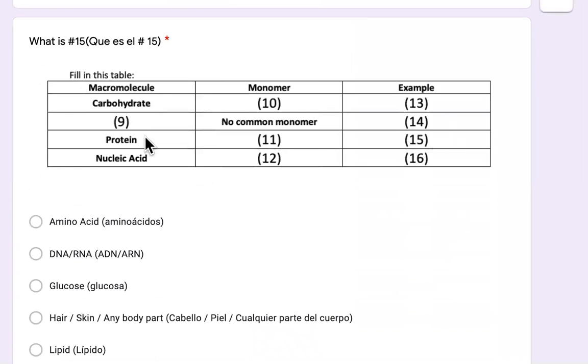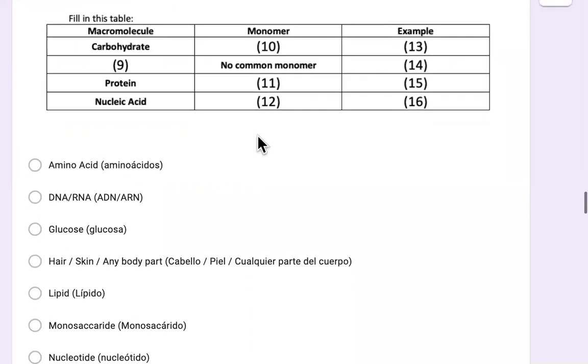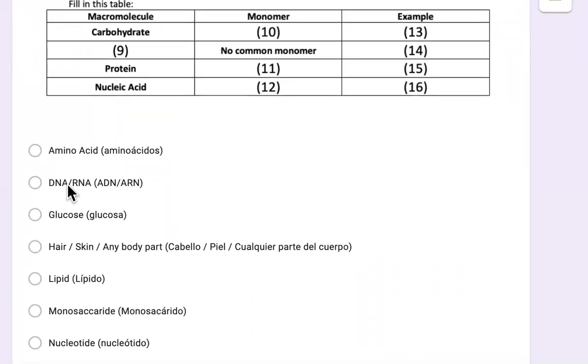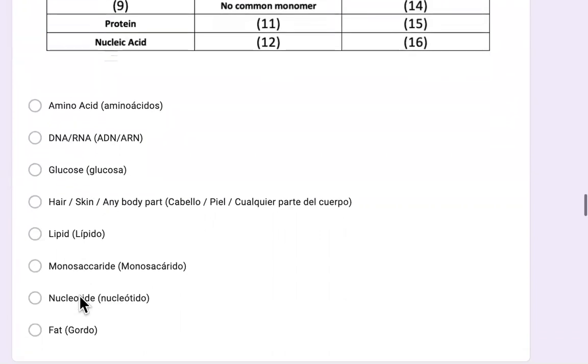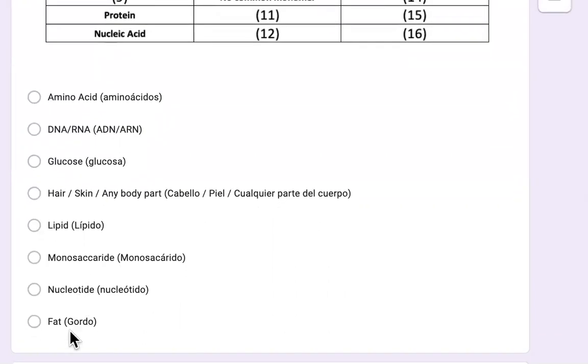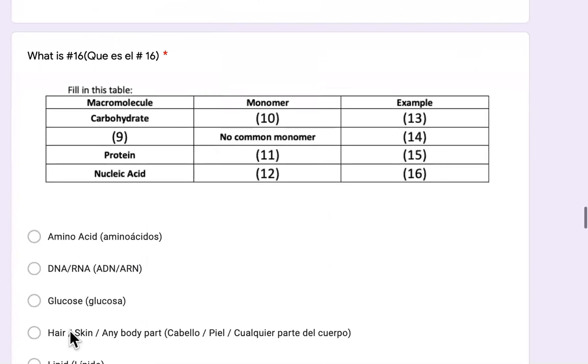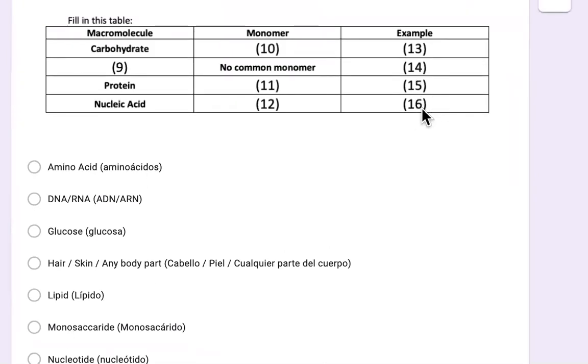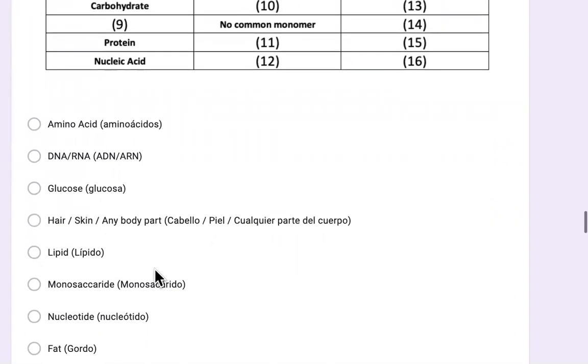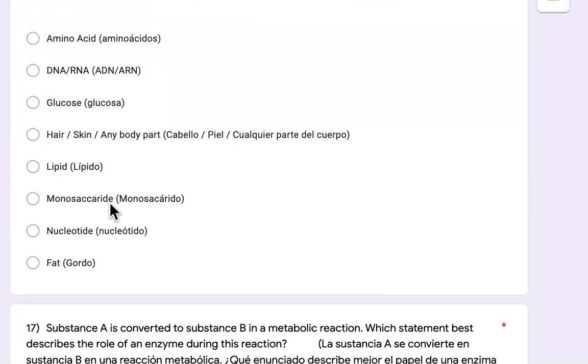Number 15, an example of a protein or something made out of proteins. Amino acid, DNA, RNA, glucose, hair, skin, any other body part, lipids, monosaccharide, nucleotide, or fat. And number 16, what is an example of a nucleic acid? Amino acid, DNA and RNA, glucose, hair, skin, or any other body part, lipid, monosaccharide, nucleotide, fat.